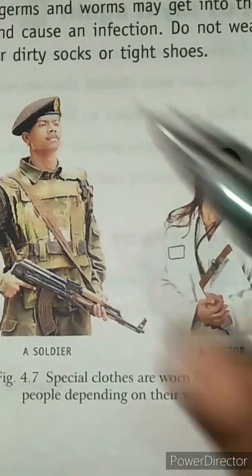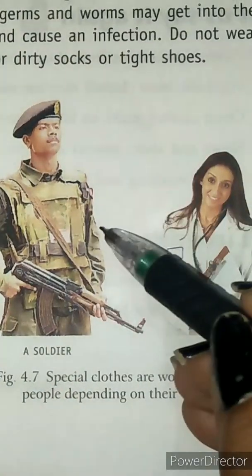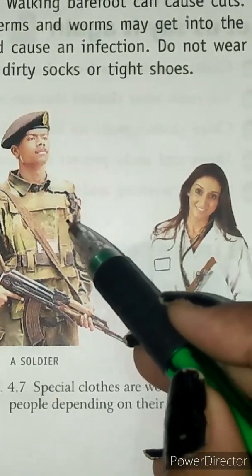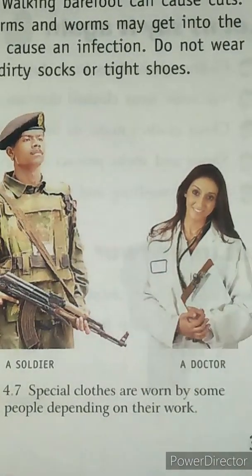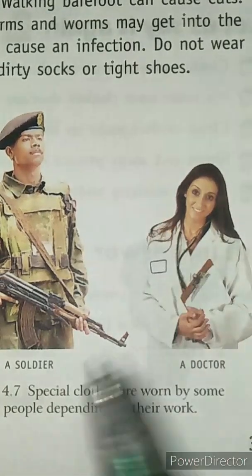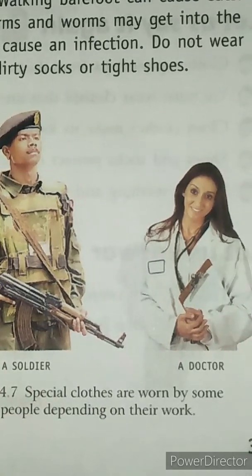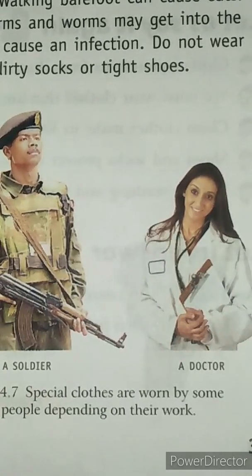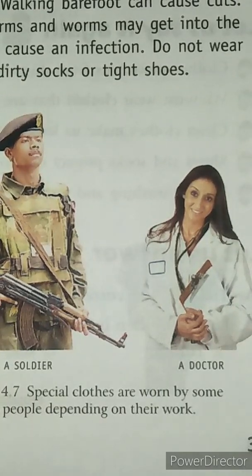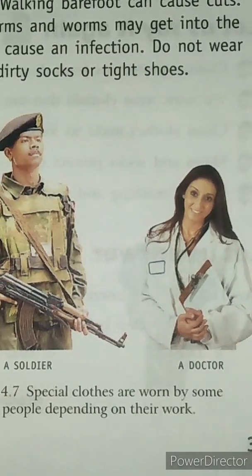We also have special clothes, like an army officer wears thick stuff so that it is not torn easily. Doctors and some other professionals wear a white coat, and lawyers wear their black coat. So these are the special clothes they wear according to their profession.